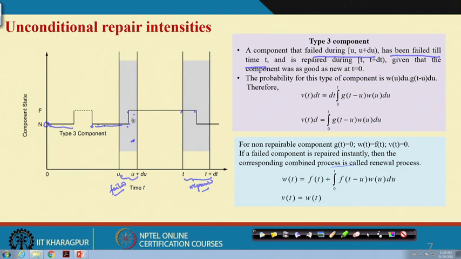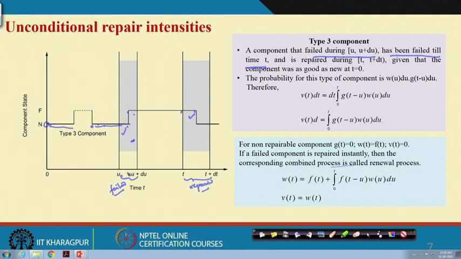So, that means now, in this situation similar to the failure intensities case, we said V(u) du into f(t minus u) dt. Now here our density changed: it is not failure densities, it will be repair densities in this case, and in this case it will be failure intensities.